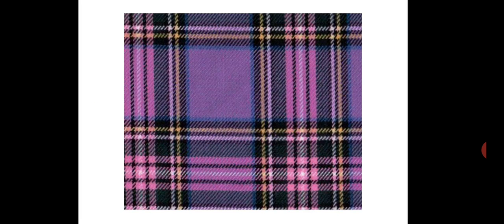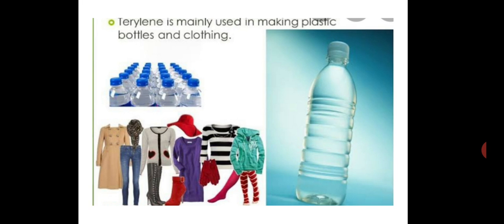So you can see the example of polyester. It is commonly known as terylene. It is mainly used to make plastic bottles and clothing.